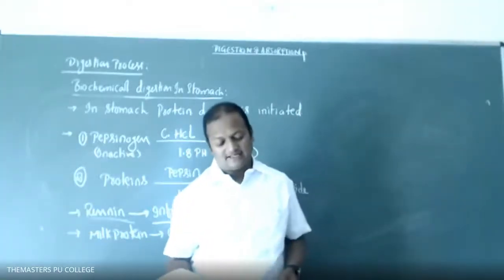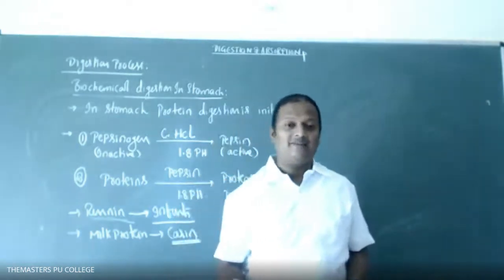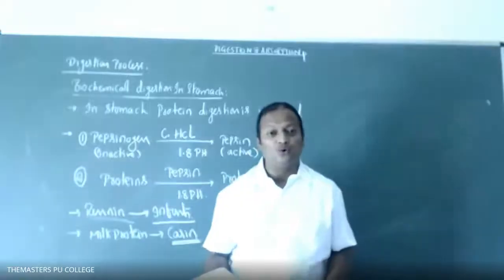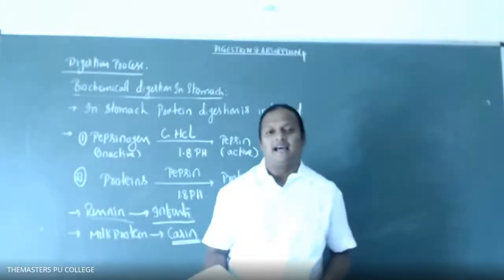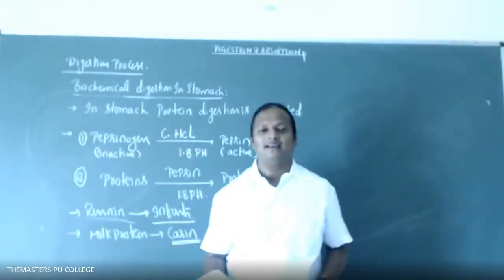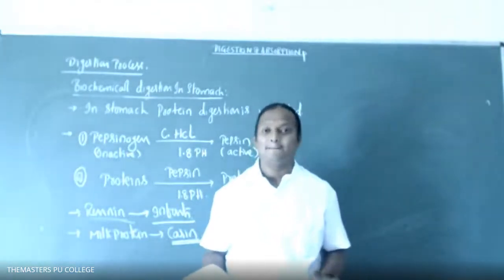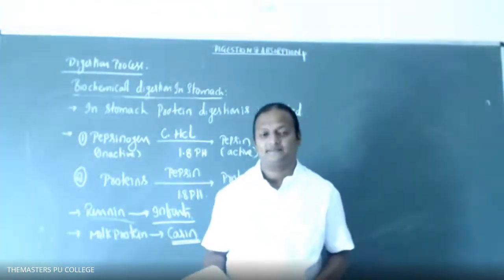Right. Next one, sublingual gland. What is the location of the sublingual gland, students? Below the tongue. Right. Rugae: irregular folds in the stomach. Always remember, rugae form in the stomach at the time of empty stomach only. When the stomach is filled with food, rugae are not there.